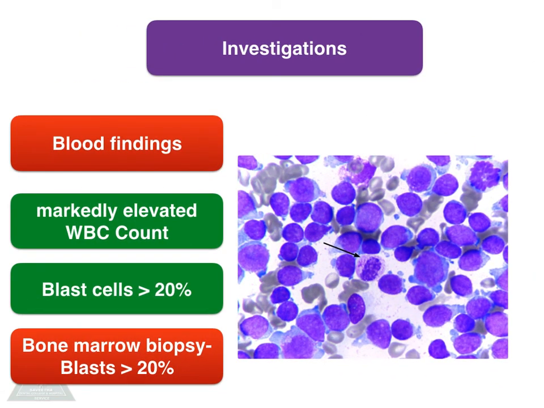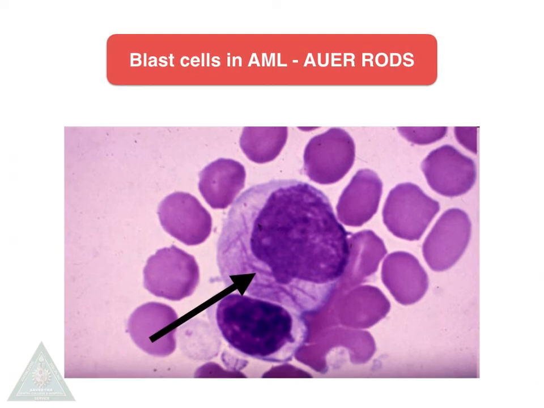Coming to the investigations, in blood findings a markedly elevated WBC count may be elicited and blast cells more than 20%. Bone marrow biopsy also shows blast cells of more than 20%. In case of AML, the blast cells will show Auer rods. We can see the rod-like structure inside the cytoplasm, and these will be the granules of the myeloblast.